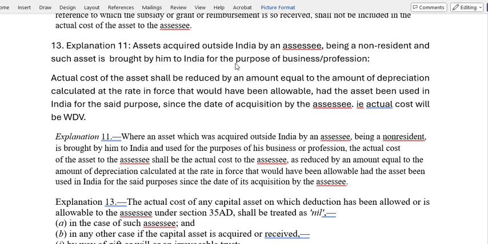Maybe after 3 years you are bringing it back to India, then for 3 years you have to calculate the depreciation, and that is to be deducted from the actual cost. Then you have to calculate the WDV, and that WDV will be the actual cost of the asset when it is brought to India.